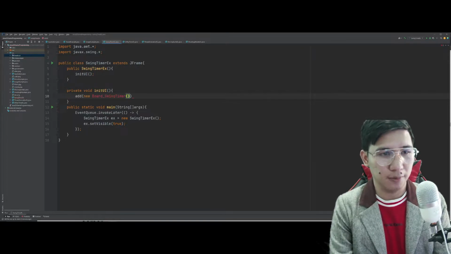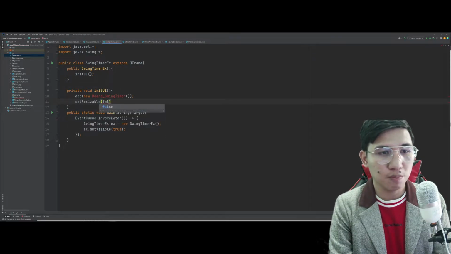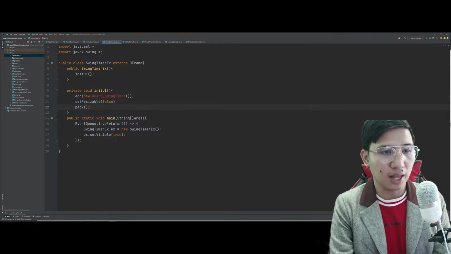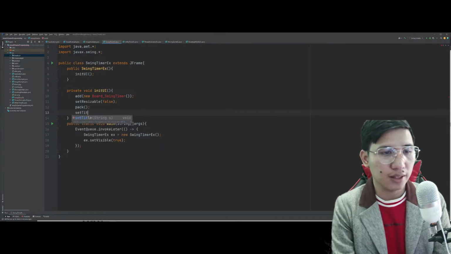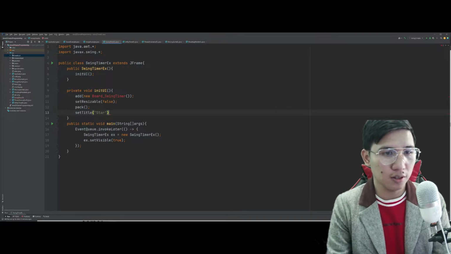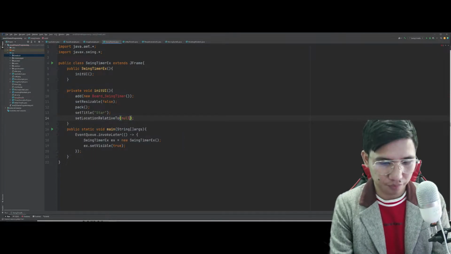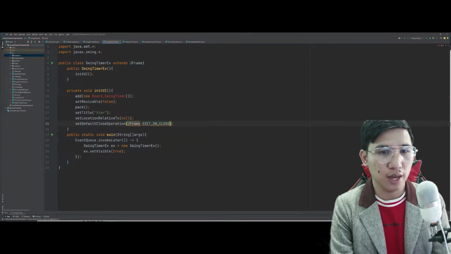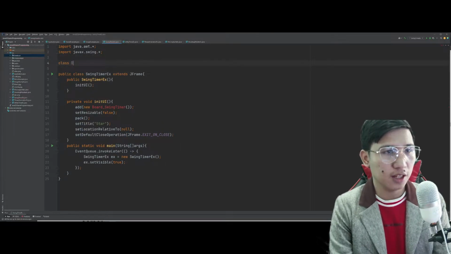Yan. So, tatawagin natin yan as a JPanel. Tapos, the resizable should be false. So, meaning, hindi na natin siya pwedeng ma-resize. We will try to pack the entire JFrame or any components that we have as one. Tapos, we set the title as star. We set the location relative to null. And we set the default close operation into exit on close. Ganun po siya. Now, let's create here the class Board_SwingTimer.